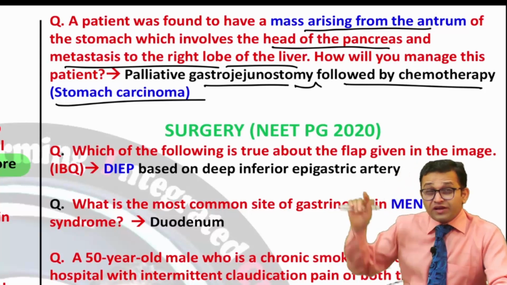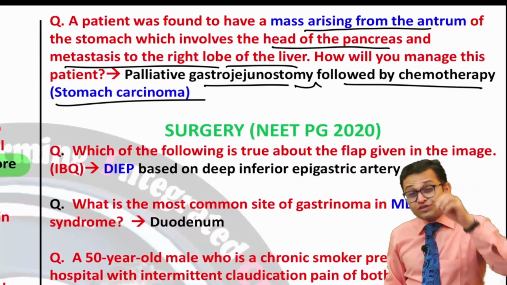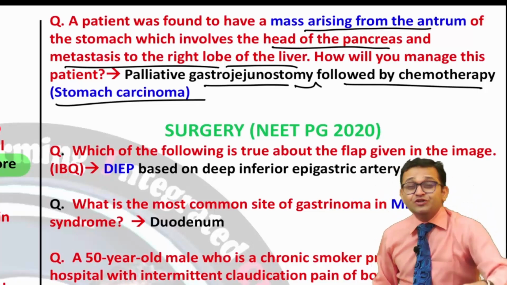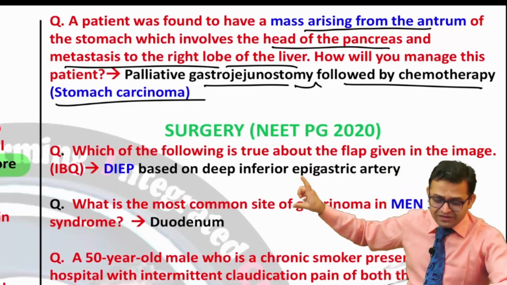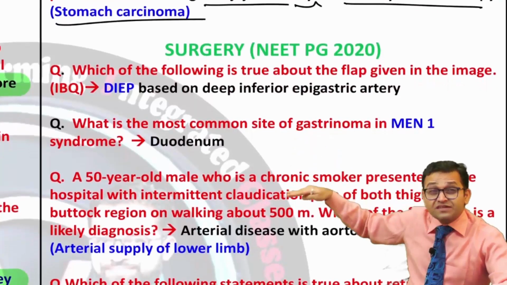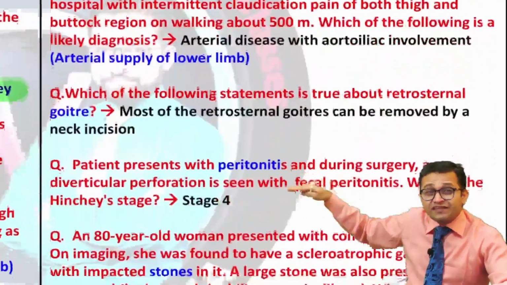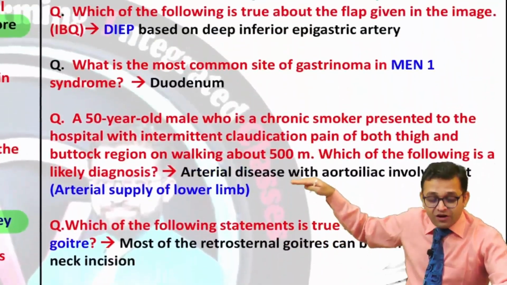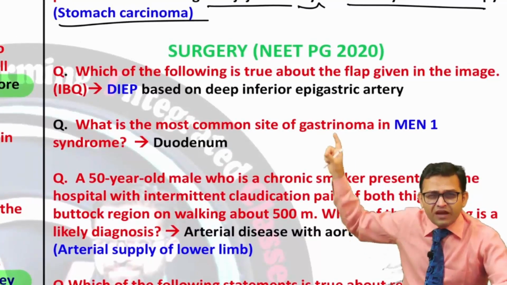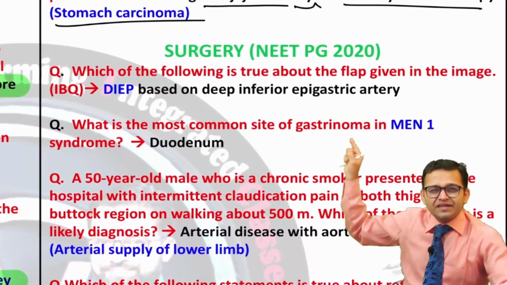Now we are going to talk about the surgery in NEET PG 2020 along with our bullet train speed. So the question had been asked, and can you see the pattern? Previous years they were asking linear questions, not too complicated. Till now the long questions with the image based, but now they are giving one liner, two liner questions.